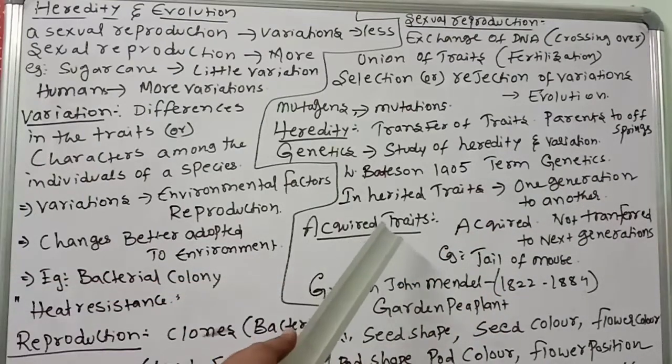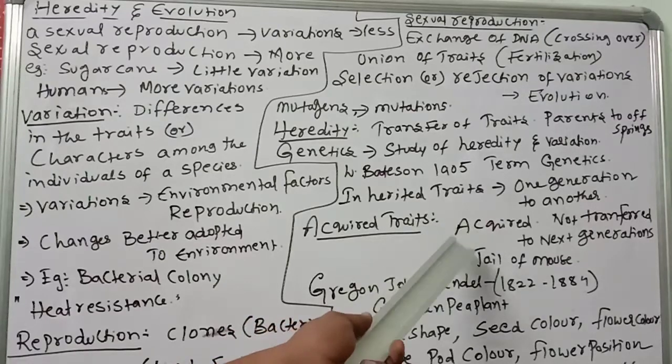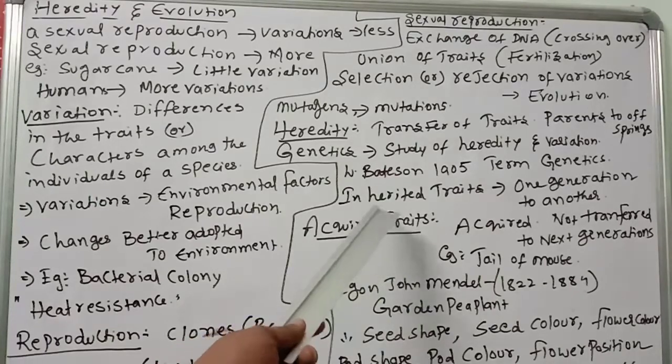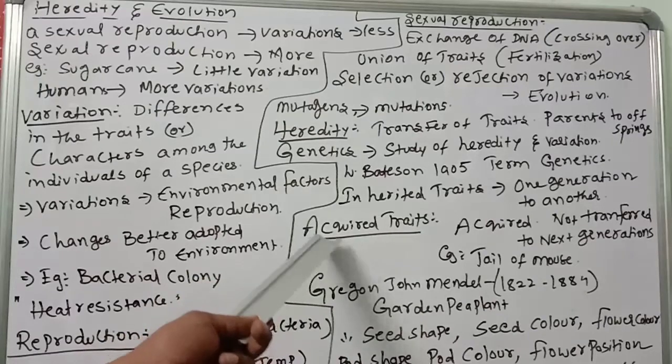But acquired characters will not pass to the next generations; they are acquired, not transferred. Example, the tail of a mouse. If you cut the tail of both male and female parent mice, the offspring mice still show the tail. Why? Because there is no change at the gametic gene level, only in somatic cells. So acquired traits do not spread from one generation to another generation. That is the acquired trait.